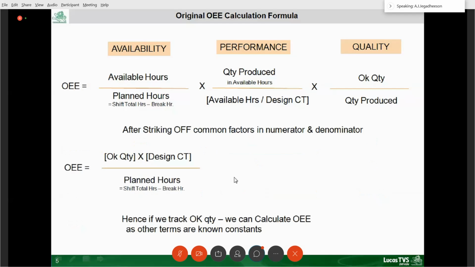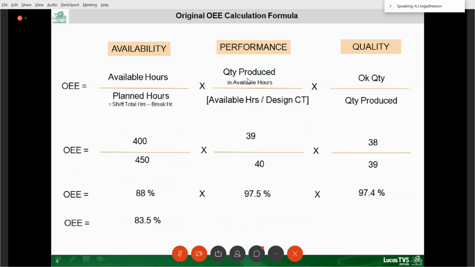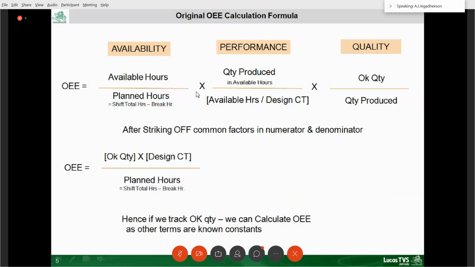For the purpose of digitization, if we start calculating all these available hours, quality produced, rejected quantity, and then start calculating OEE, it will be cumbersome. So instead of that, in this formula, we have struck off the common factors: available hours, quantity. The OEE is only OK quantity into design cycle time divided by planned hours. Design cycle time and planned hours are both constant for any manufacturing product. It is only 450 minutes daily. So these two are the same.